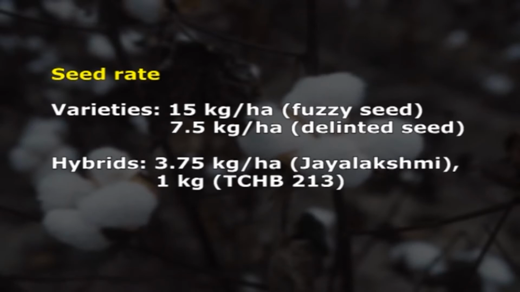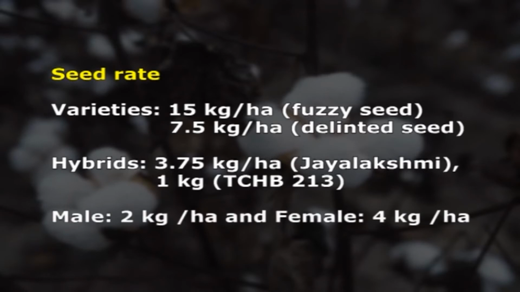In hybrid seed production, the seed rate is 2 kg per hectare for male lines, and for female lines the seed rate is 4 kg per hectare.